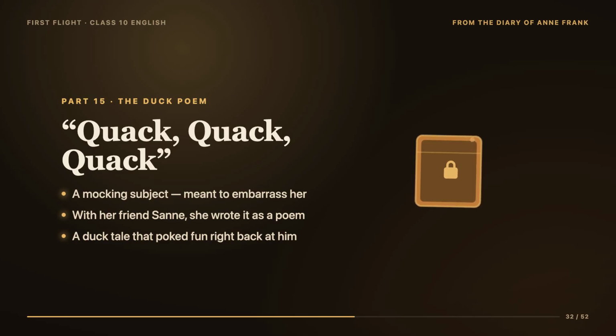But Anne was not going to be beaten so easily. Her friend, a girl named Sana, who was good at poetry, offered to help her write the whole essay in the form of a poem. So together, they wrote the essay as a funny poem about a mother duck and a father swan who had 3 baby ducklings, where the father swan bites the ducklings because they quack too much. It was cheeky and clever because Anne was slyly comparing the situation to Mr. Keesing scolding the students for talking too much.